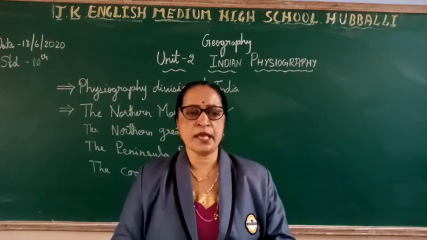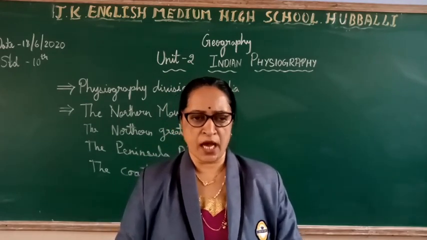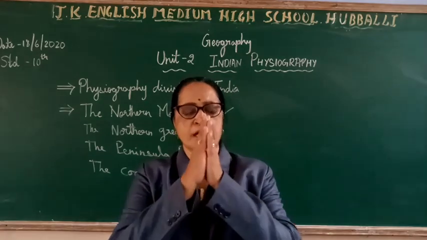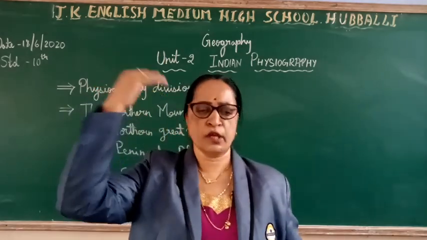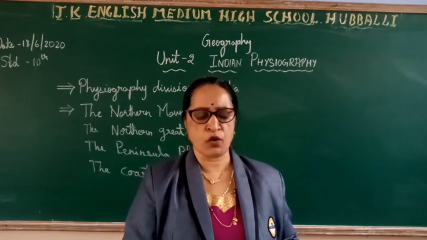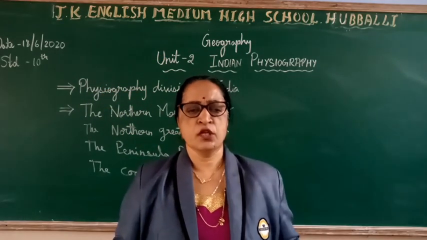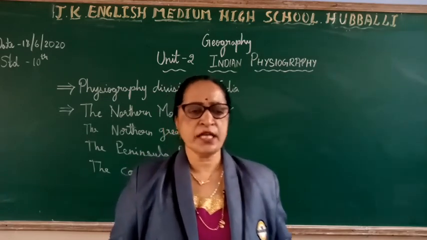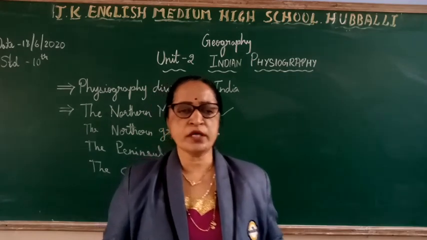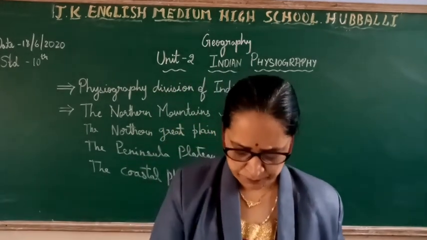Generally, they have steep slopes towards India in the south and gentle slopes towards Tibet in the north. So in Tibet in the north they have gentle slopes and in India in the south you have got the steep slopes. So this is about the first northern mountain. Now I will tell you about the importance of the northern mountain.